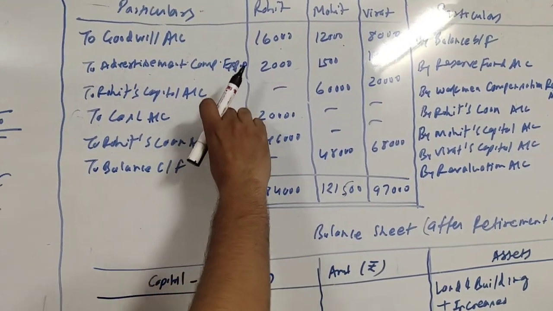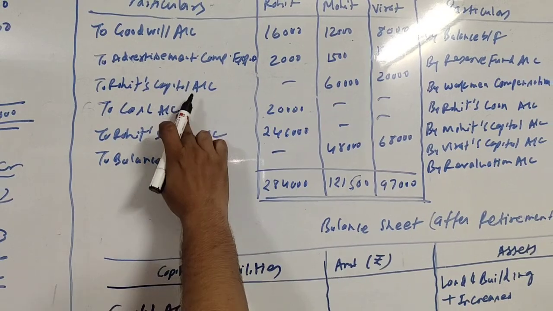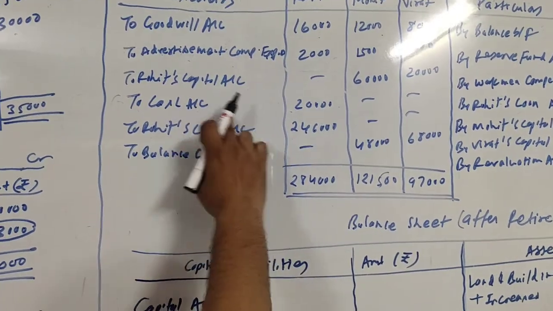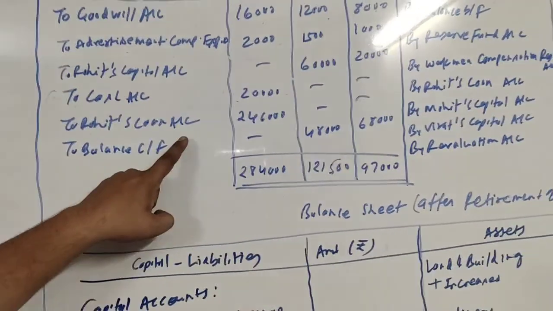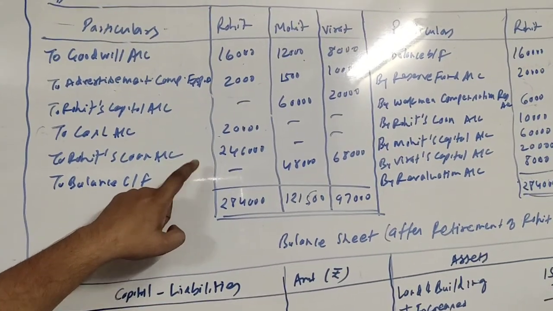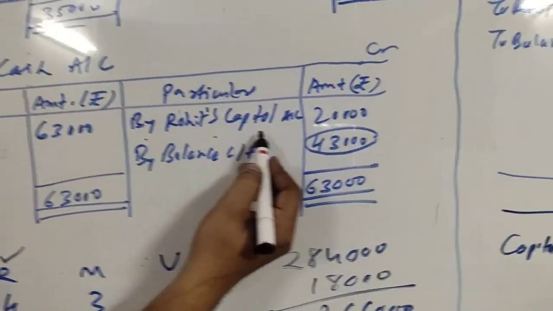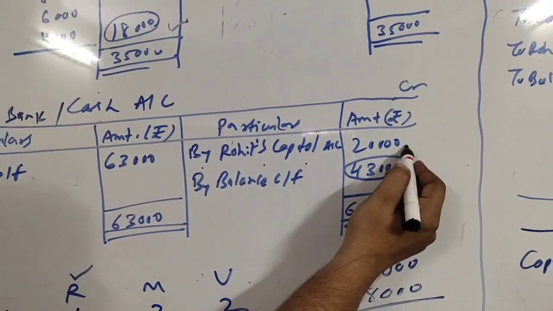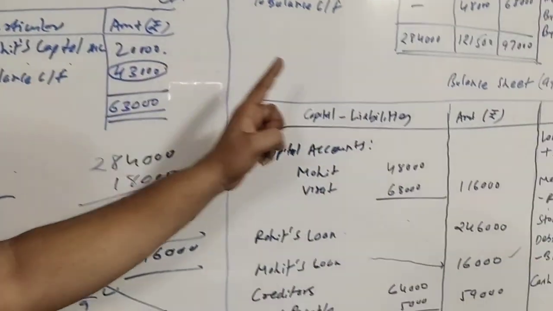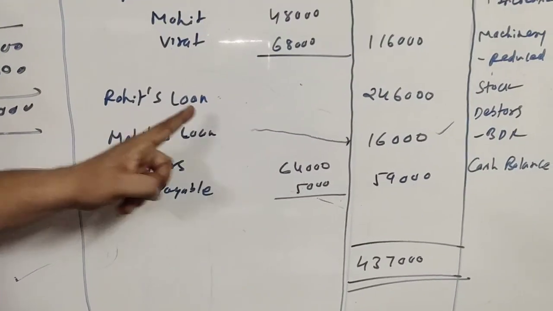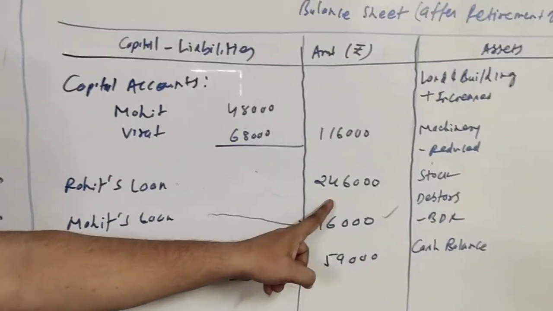Now the second effect of these two will be given. The cash effect will be given in cash account and Rohit's loan will be written in the balance sheet. So in cash account we will write by Rohit's capital 20,000, and in balance sheet liability side Rohit's loan 2,46,000.